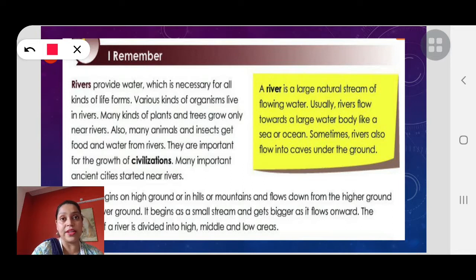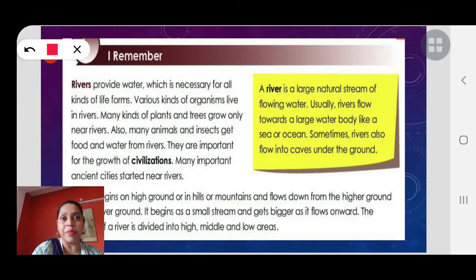Now, what are organisms? Children, organisms are very small living beings which cannot be seen with the naked eye. We'll have to take the help of an instrument which is called a microscope, and with the help of this instrument only, we'll be able to see these little living beings. In the next class, I'll show you these organisms along with the instrument which is used to see these organisms.